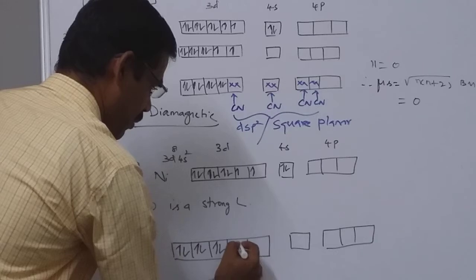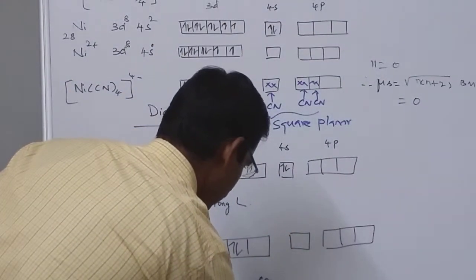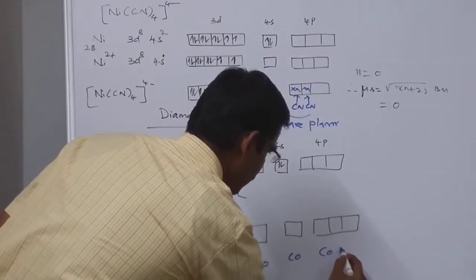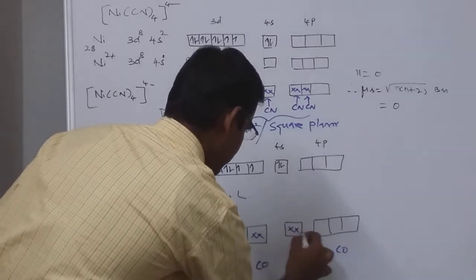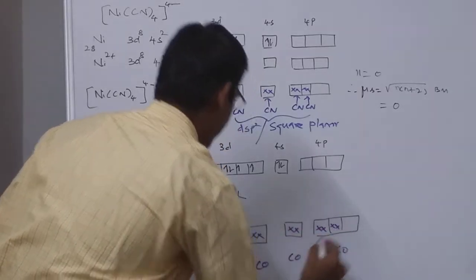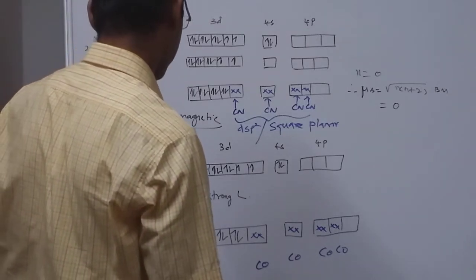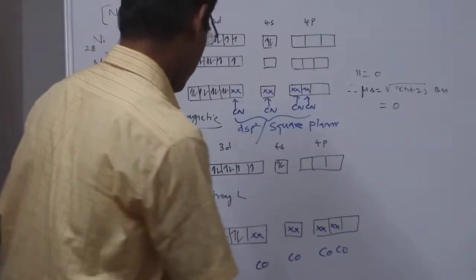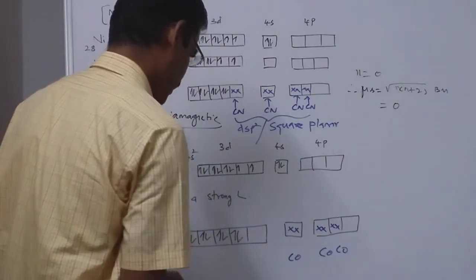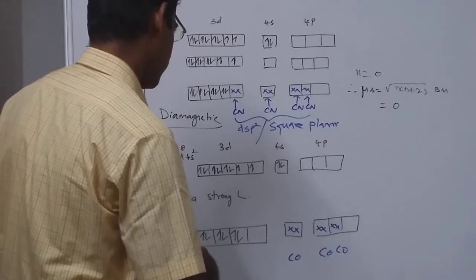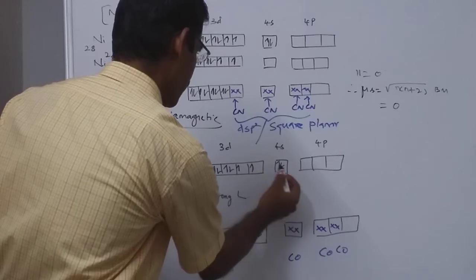So this electron will come over here, and for a change I am writing, you see, CO, CO, CO, CO. So these two electrons will come here. So this one will come over here, this one will come over here.